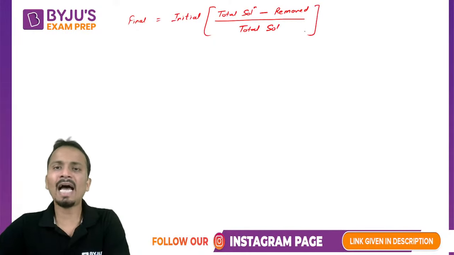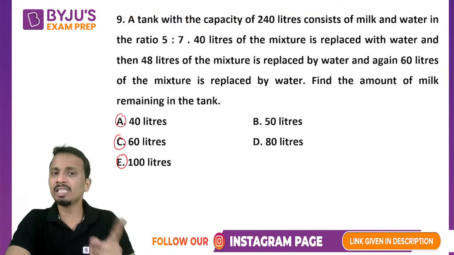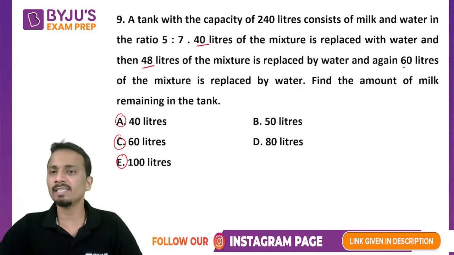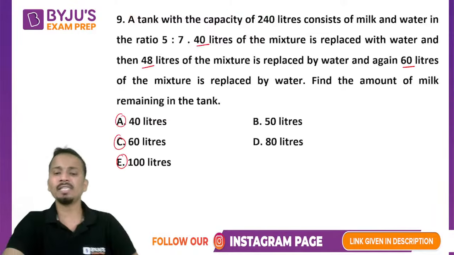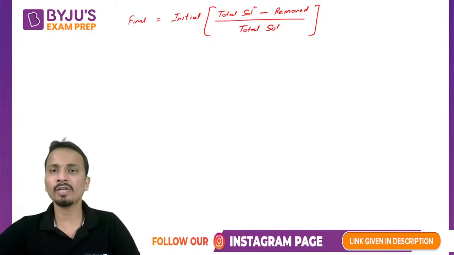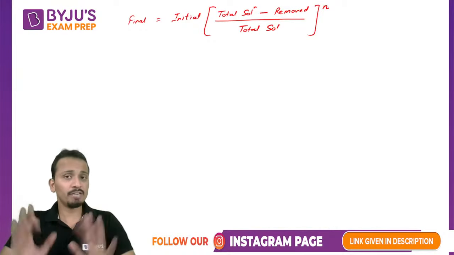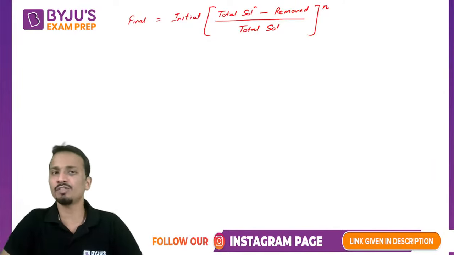Okay, and if the same step is repeated again and again, like in this previous question, first of all I was removing 40, then 48, then 60. So if the same quantity is removed and replaced again and again, then you can raise it to the power of the number of times the step is repeated. Okay, now listen carefully. I'll explain each and every element of this formula. So this is the formula basically.